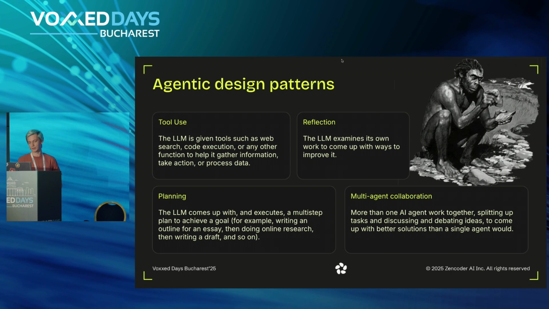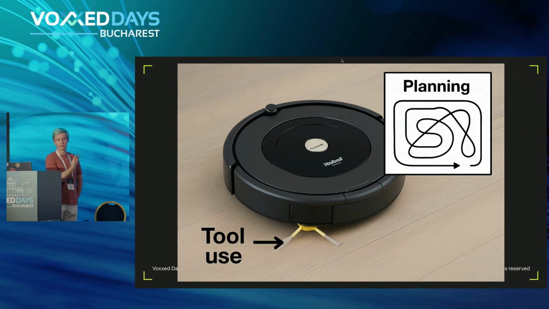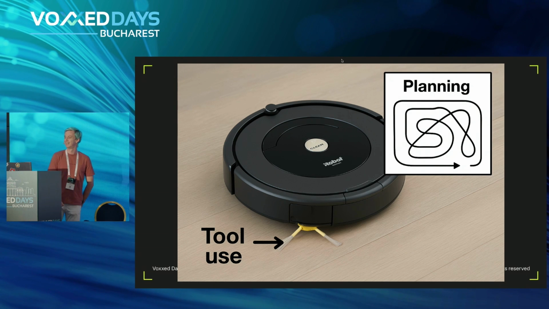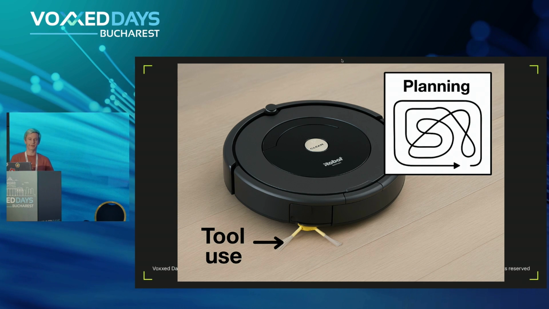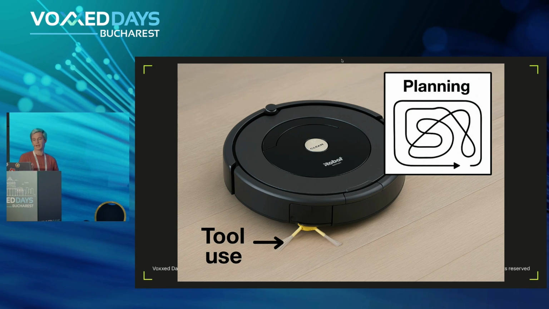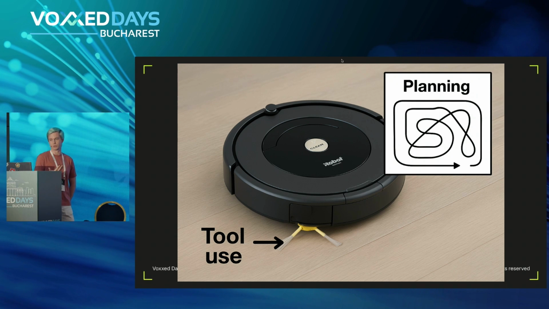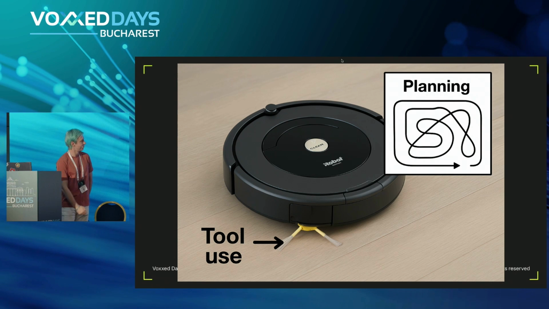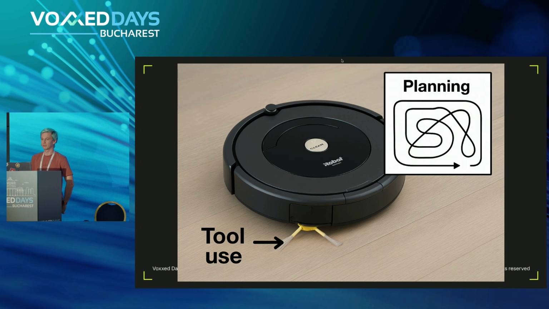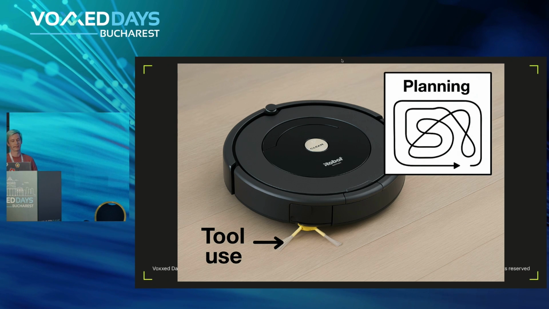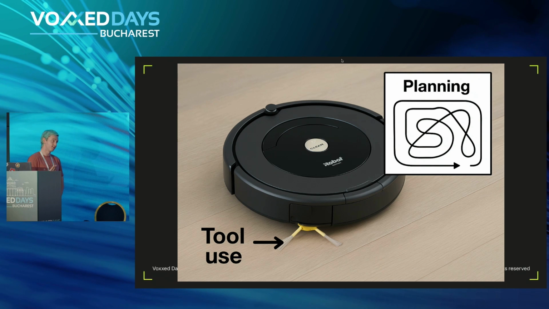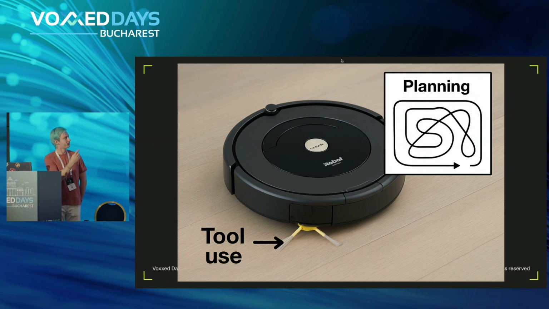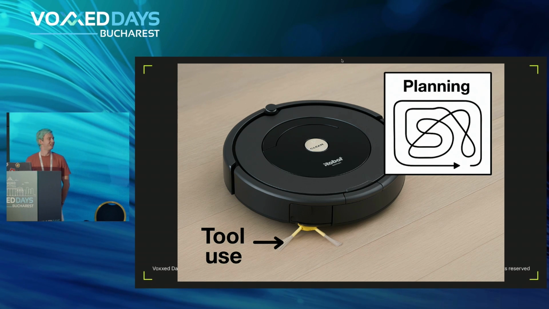Right? And you can think of an agent sort of like a vacuum cleaner, like a Roomba or whatever. Or in this case, OpenAI decided to call it iRobot, I guess. But in general, the software which runs on the robot vacuum cleaner is essentially an AI agent, right? Its task is to clean your house, but OpenAI quite aggressively highlighted the missing tool use: without brushes, for example, it can't do its work, right? It also can't do its work well without planning the route. And again, for some reason, OpenAI thinks that robot vacuum cleaners walk in this weird maze.